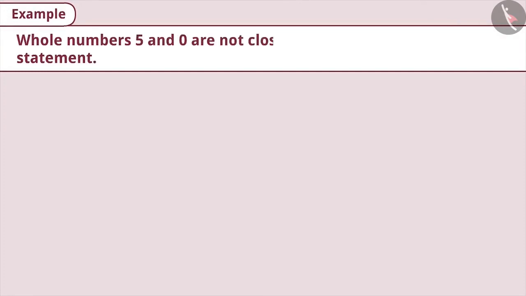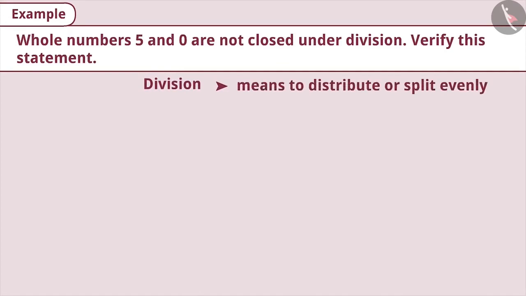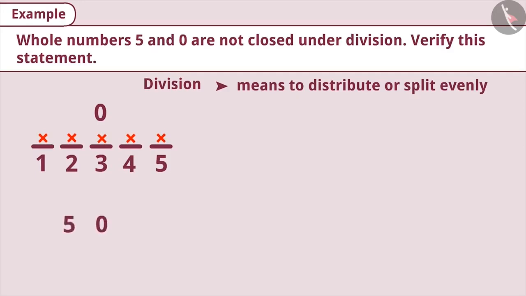Next example. Whole numbers 5 and 0 are not closed under division. Verify this statement. Division means to distribute evenly. If you have 0 chocolates, which you have to distribute equally among your 5 friends, then you will not be able to give any chocolates to your friends. That is, the division of 0 by 5 will result in a whole number 0.